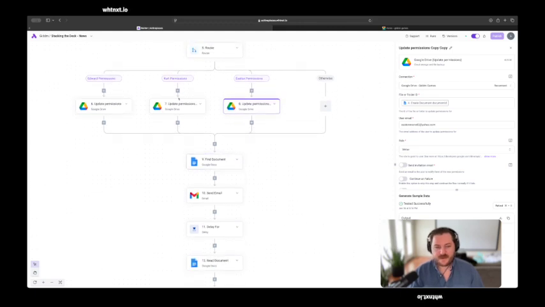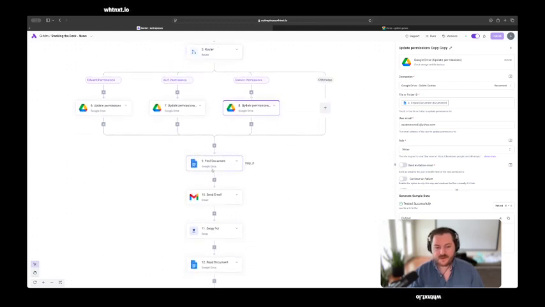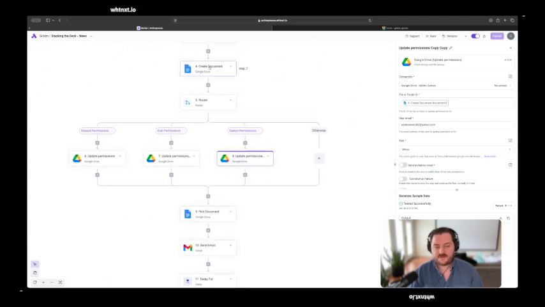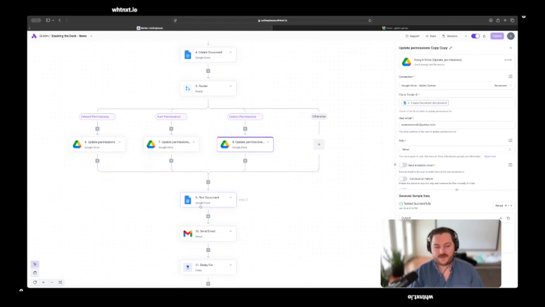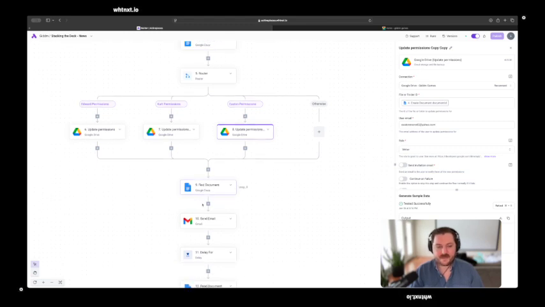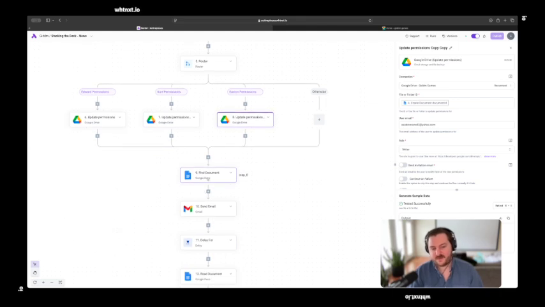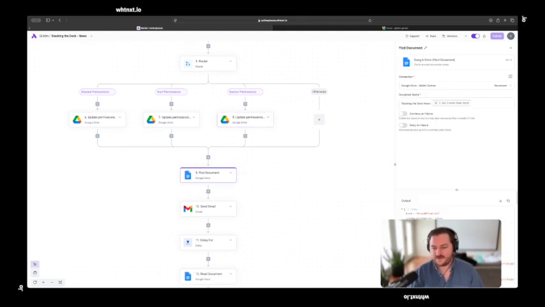So after we've updated the permissions, we're going to want to go back and find that document. The reason we're finding that document is we want the record ID, and we want to be able to send that document back to us. We could go back and call the created document from earlier, but I just want to make sure it's all linked up and everything's working as it should. So I've put this find document function in there, and it's going to fetch the link for how we can access our Google Doc.